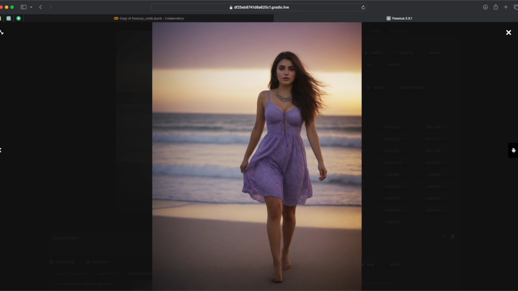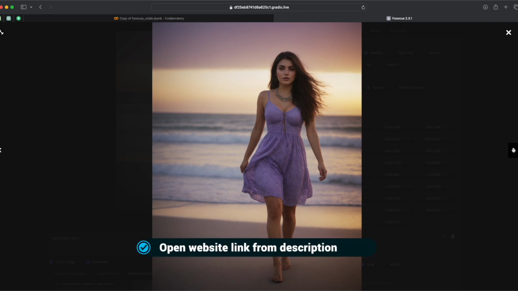You have learned how to generate images using AI. I will give the link in the description. Open it and create images.